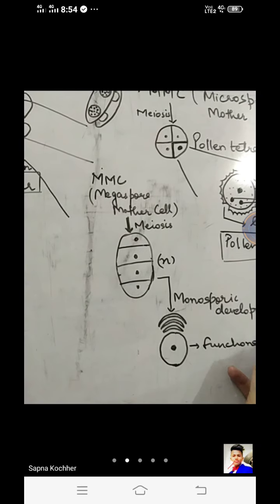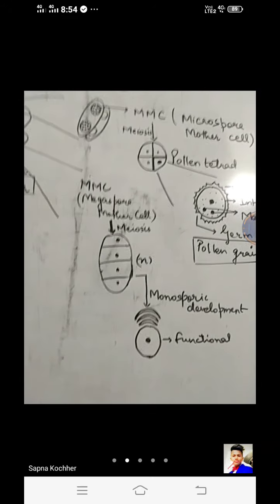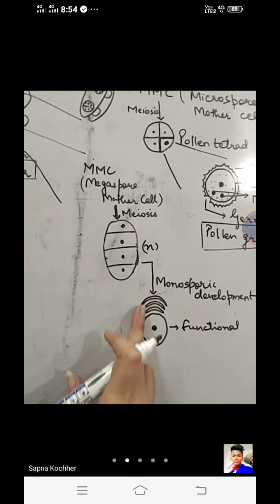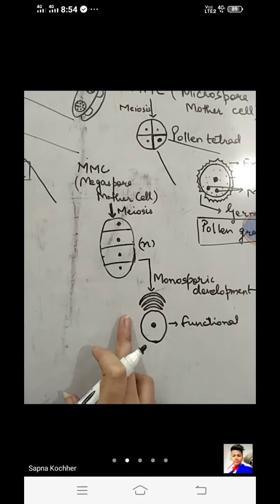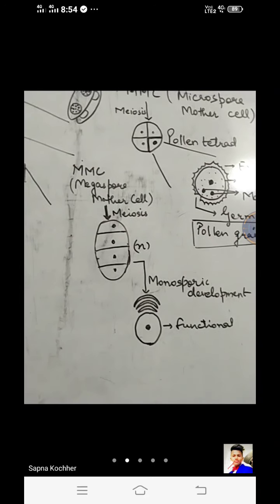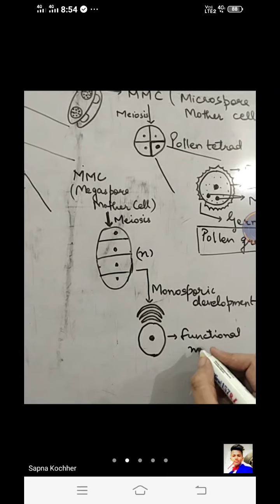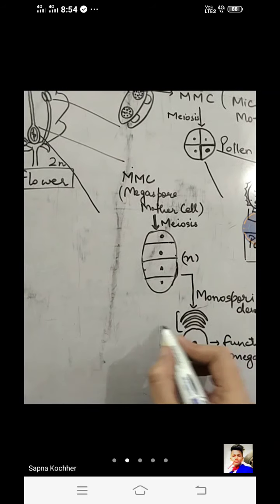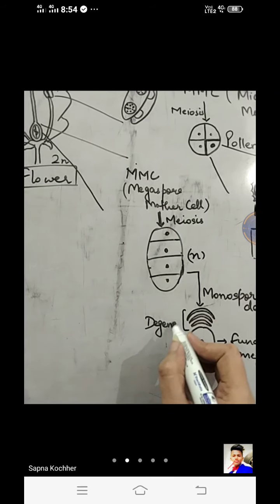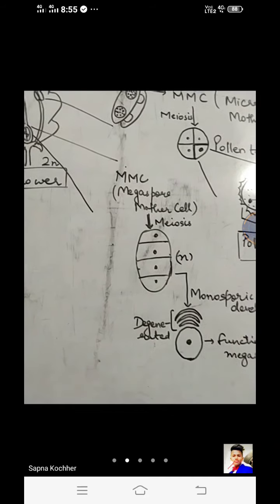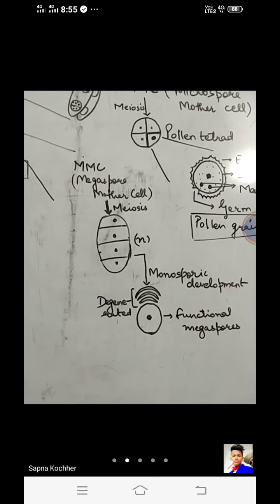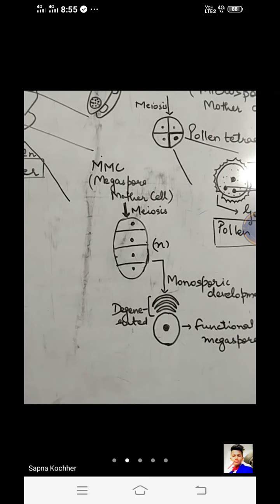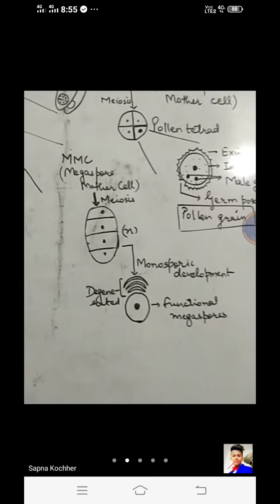In gymnosperms, we just studied that the megaspores produced will form the female gametophyte. But here it is not that. In most plants, the development involved maximally is called monosporic development. So the one becomes the functional megaspore and the others get degenerated. These are the functional megaspore and these are the degenerated megaspores. Clear? The functional megaspore further undergoes 3 mitotic divisions. This will undergo 3 times mitosis.